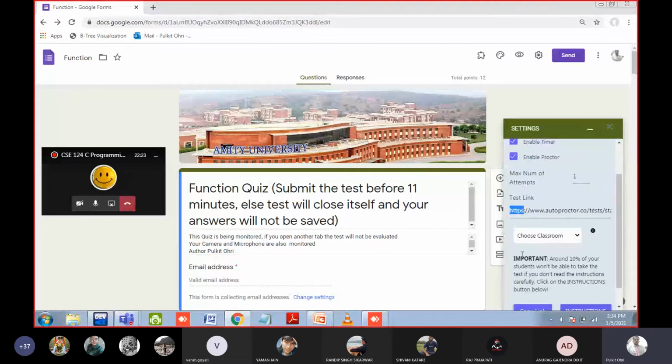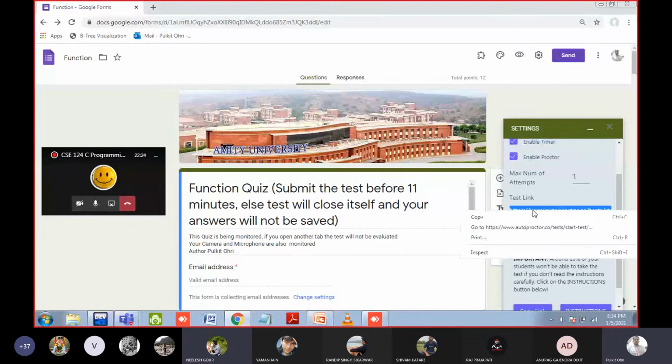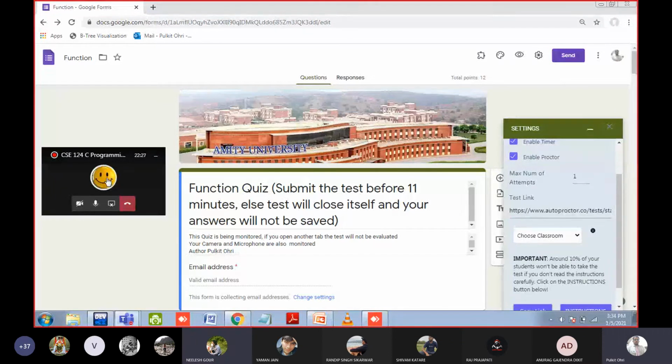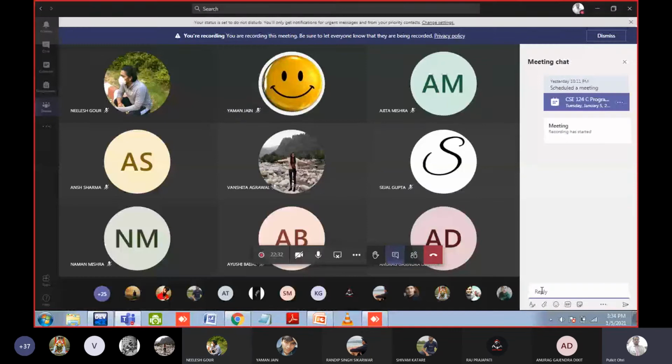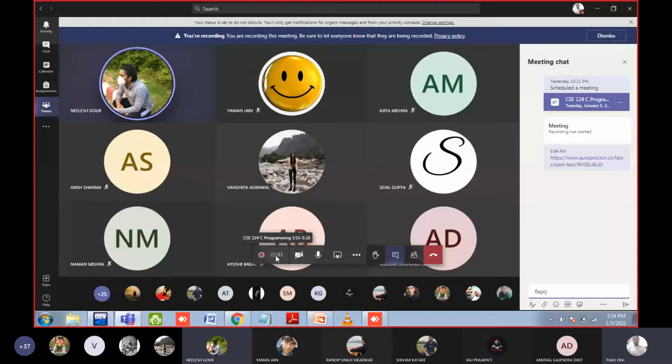What if someone's camera is not in working condition? Then you cannot do the quiz. Working condition means there should be a camera in the laptop. Whether the screen is blank doesn't matter. You can hide your face also if you do not want to. I'm just saying the camera should be there. I just want to give you a demo.